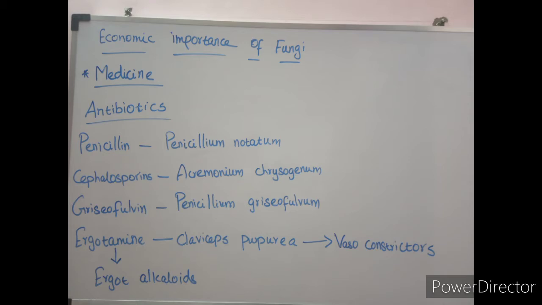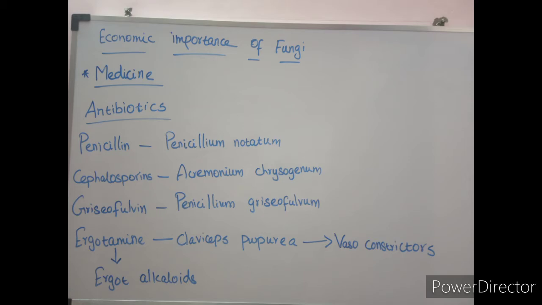Some of the antibiotics produced by fungi: the penicillin antibiotic is prepared from the fungus Penicillium notatum. Cephalosporin antibiotic is prepared from the fungus Acremonium chrysogenum. Griseofulvin is an antibiotic prepared from Penicillium griseofulvum. Ergot alkaloid, that is ergotamine, is produced from the fungus Claviceps purpurea, and was used as a vasoconstrictor in medicine.